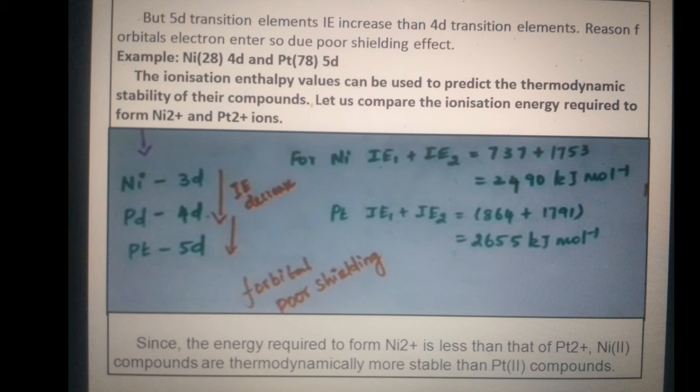The ionization enthalpy values can be used to predict the thermodynamic stability of their compounds. Let us compare the ionization energy required to form nickel 2+ and platinum 2+ ions. Since the energy required to form nickel 2+ is less than that of platinum 2+, nickel 2+ compounds are thermodynamically more stable than platinum compounds.